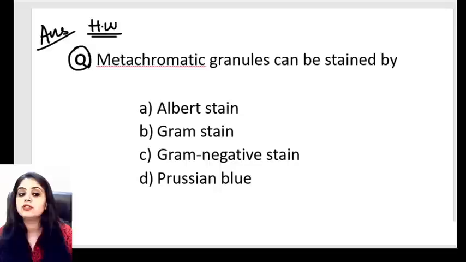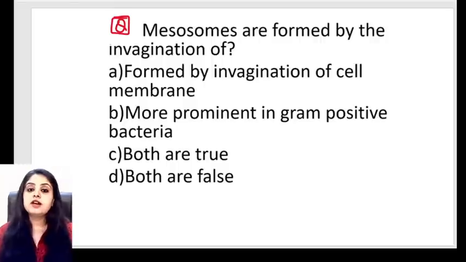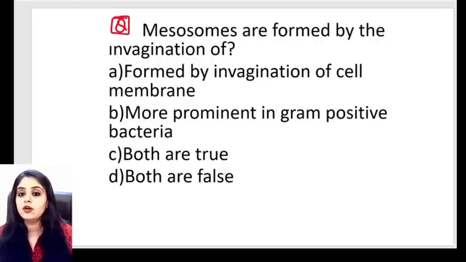Okay guys, staining methodology questions are done. I think we can move on to the next one, and the next one is actually very interesting. I'll first make you attempt the question. The next topic is going to take care of this. Mesosomes are formed by the invagination of what? Mesosomes are formed by the invagination of